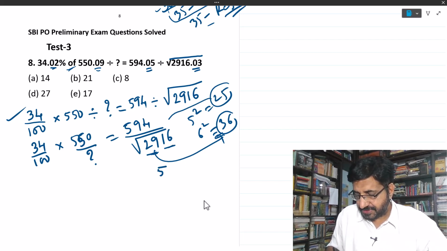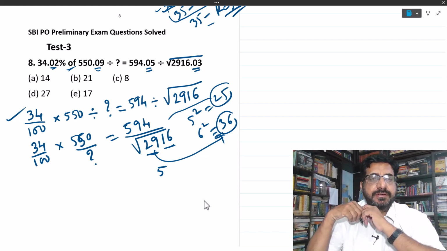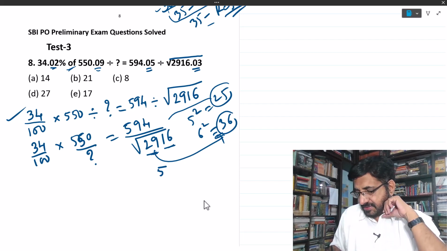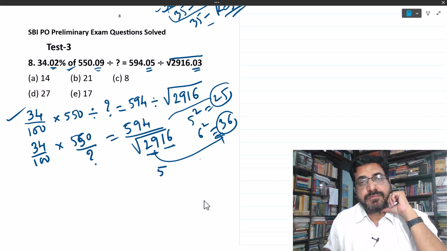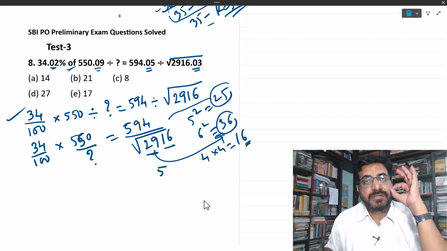What about this 6? When you get 6 in the units place, when you multiply which two digits you are getting 6? Either it is 4 into 4. So you are getting 6 in units place.